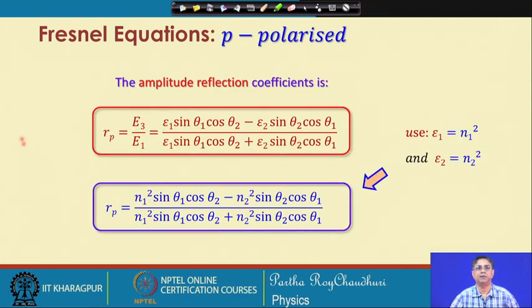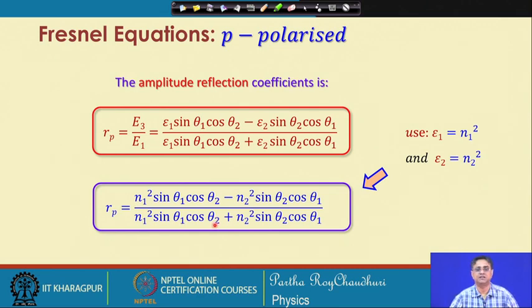Okay. So, for this amplitude reflection coefficient, we have used epsilon 1 equal to N1 square and epsilon 2 equal to N2 square, and we have got this form, in which the amplitude reflection coefficient is in terms of the concerned refractive indices and the angles of incidence and refraction.